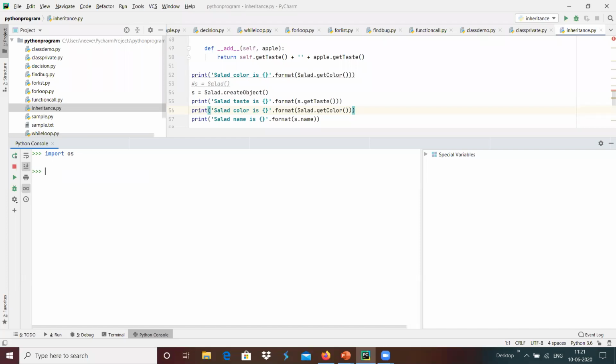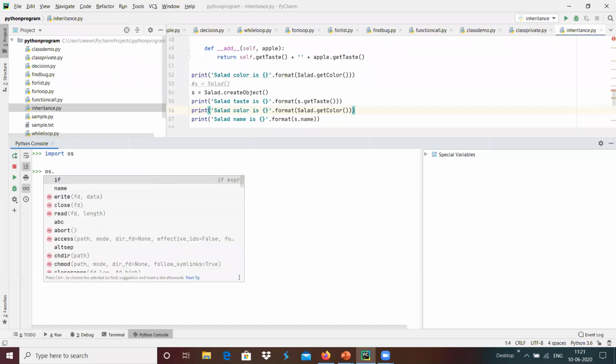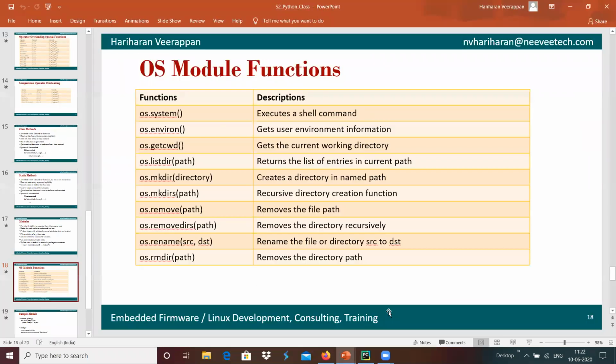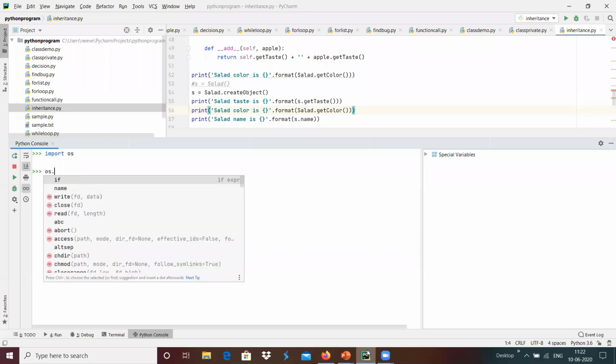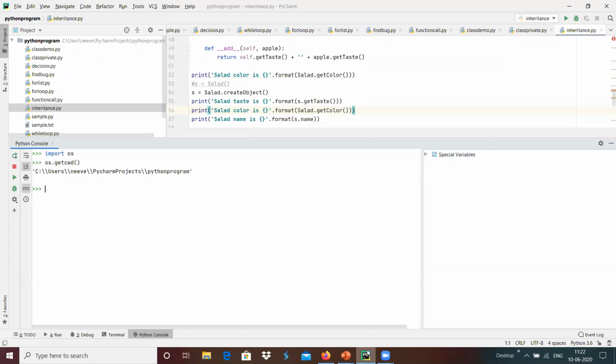The OS module is imported, and os dot, maybe I'm going to get that particular function, get current working directory. os.getcwd gives the current working directory, which is users, Nivi, PyCharm, and Python program.